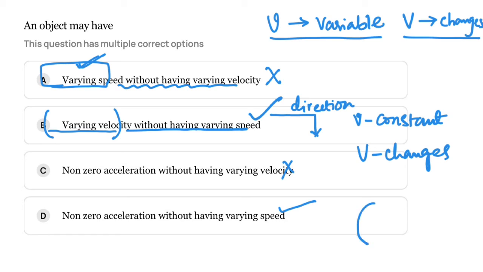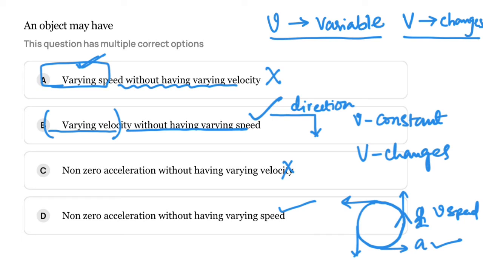An example is circular motion. A man is running uniformly with constant speed, but still there is an acceleration here. Speed is constant, but there is an acceleration. Why? Because he is changing his direction every time. Understand? Right? So this is the idea here.